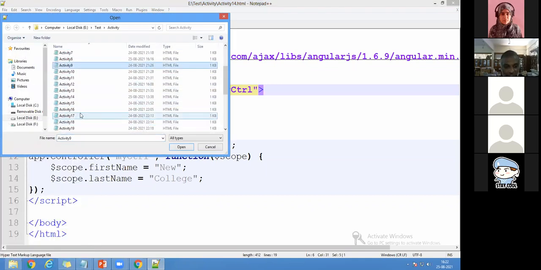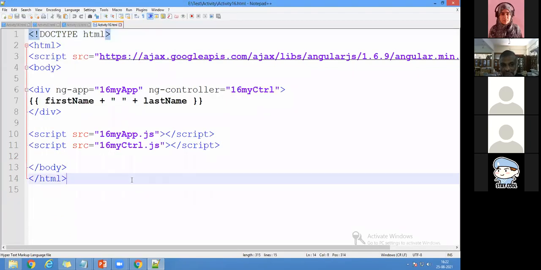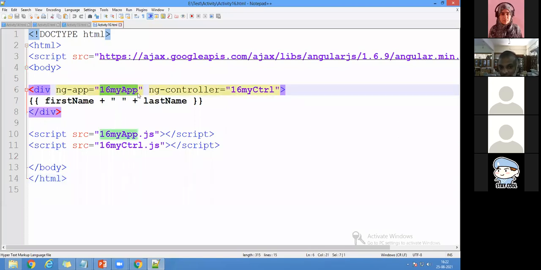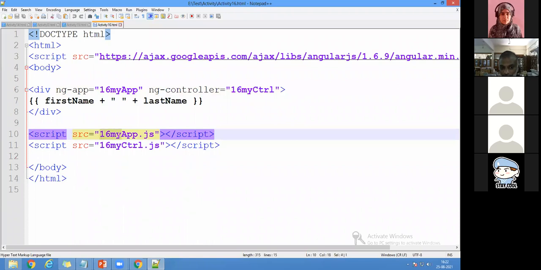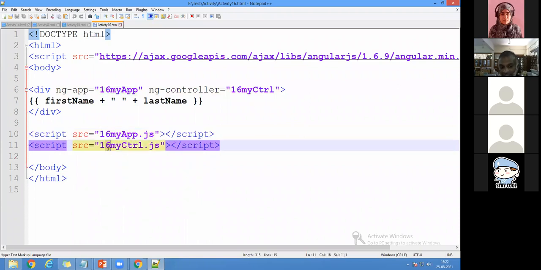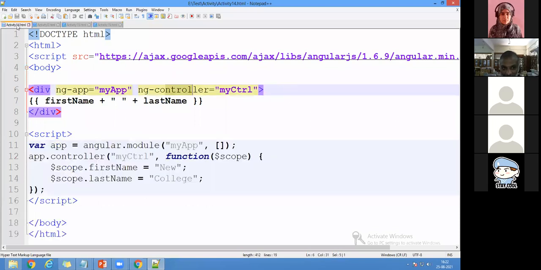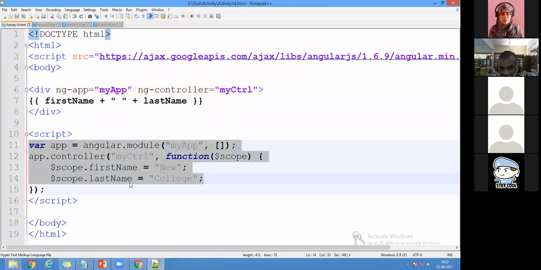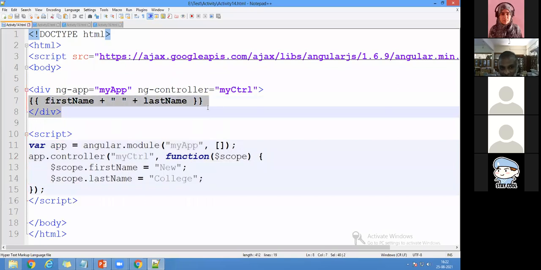Let me come here. You can see 16. Now you can see this is a program I've written in 16. My app name is 16 myapp. My controller is 16 mycontroller. So two things I have created: one is the app, another is the controller. Now you see what I've written. Script source is equal to 16myapp.js and 16mycontrol.js, which means that I have written this part and this part separately, in separate files. I'll show that one also.